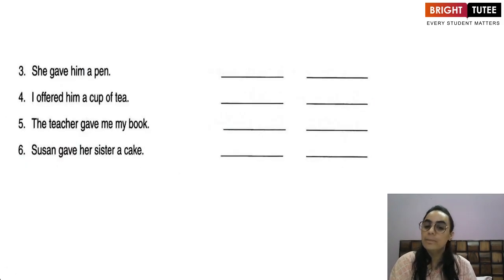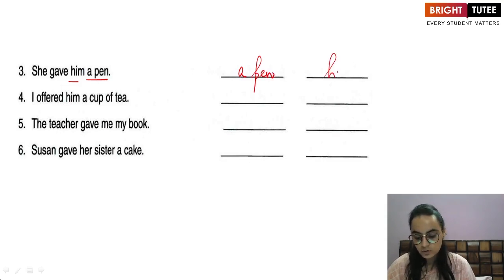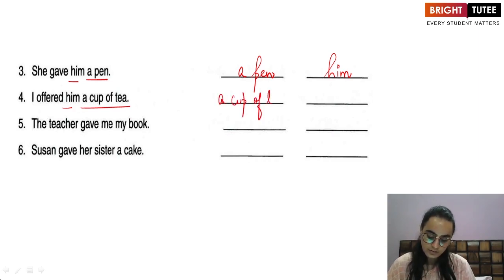She gave him a pen. Two objects again, him and pen. What is the name of the object? A pen. So that is a direct object. And who received the pen? Him. So that is an indirect object. I offered him a cup of tea. Two objects, him and a cup of tea. What is the name given to something? A cup of tea. So this is my direct object. And who received the cup of tea? Him. So that is an indirect object.